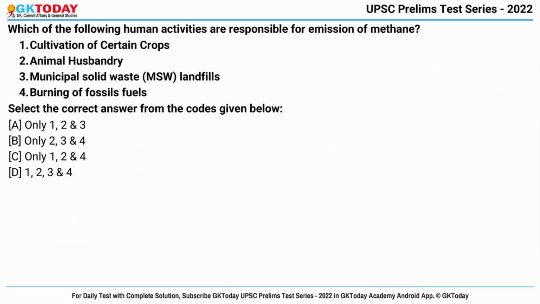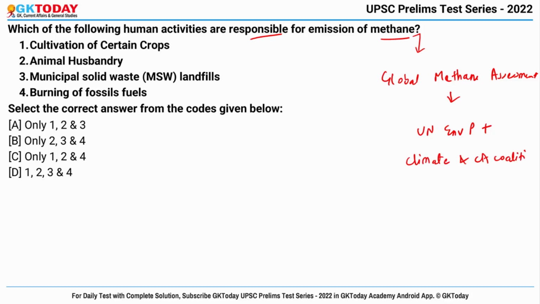Next question. Which of the following human activities are responsible for emission of methane? So which of the following activities can produce methane? First of all, let's see why it was in news, because the Global Methane Assessment is a report that was released by UN Environment Programme and Climate and Clean Air Coalition.